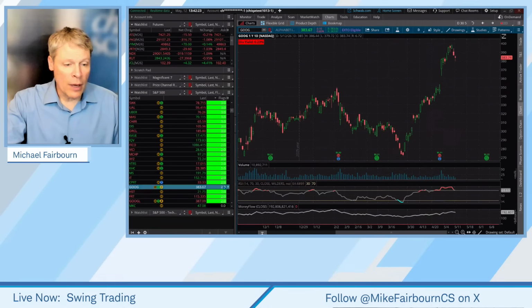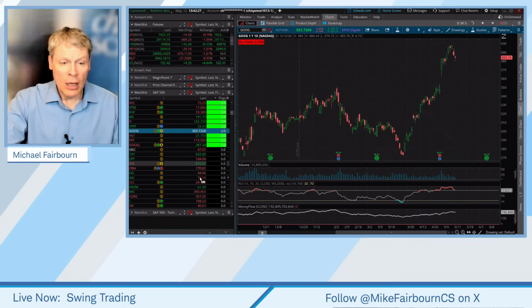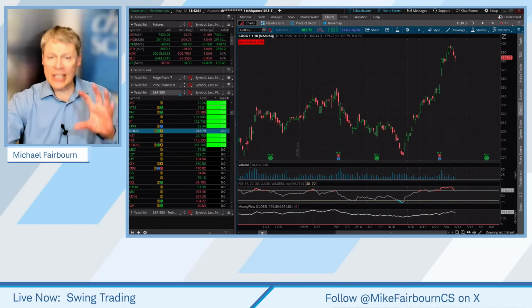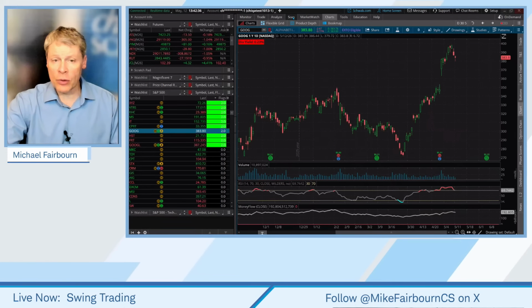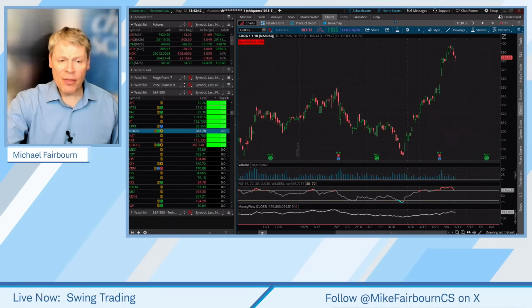Interesting there. But so you've got this scan here. Before I'm done, I'm going to show you something else that I want to add in addition to this. Remember, we're scanning through on this particular one the S&P 500. I have it here just as a link, but remember, you can add this in anytime.